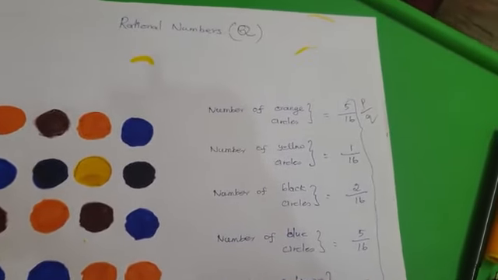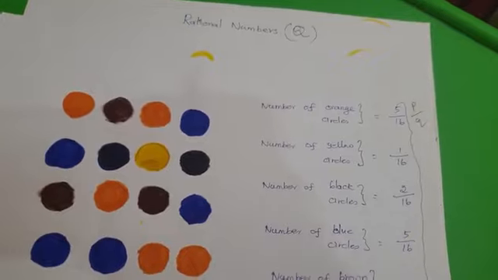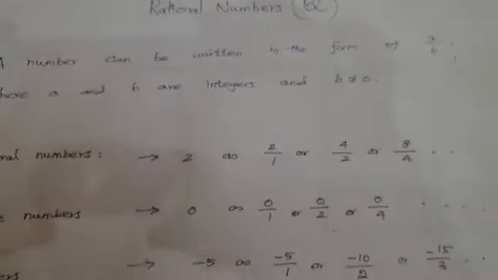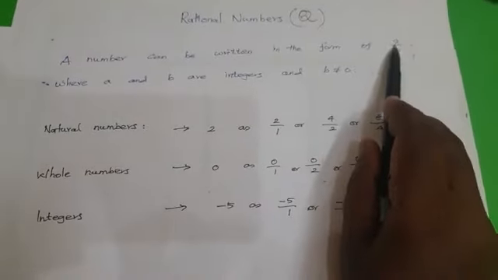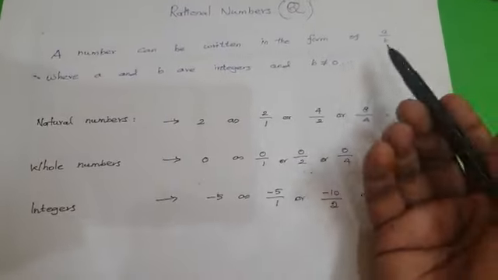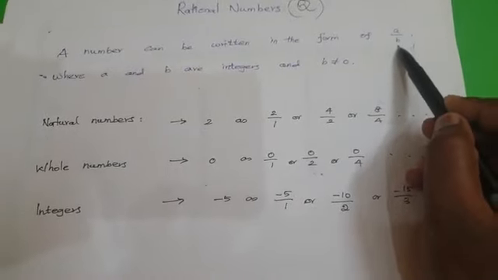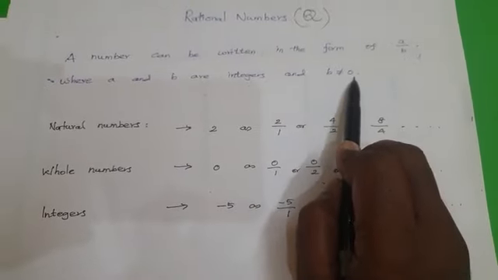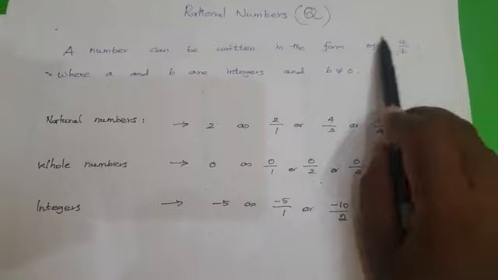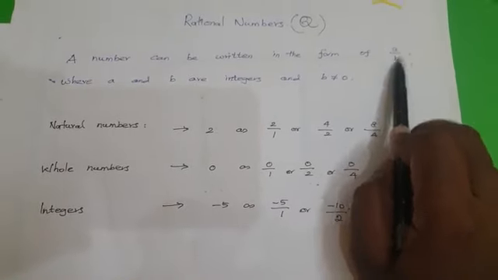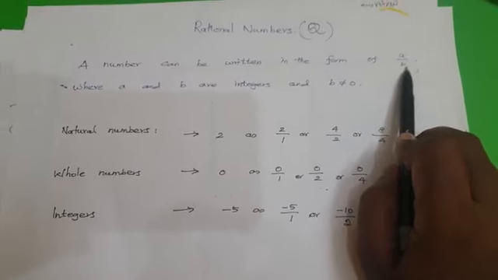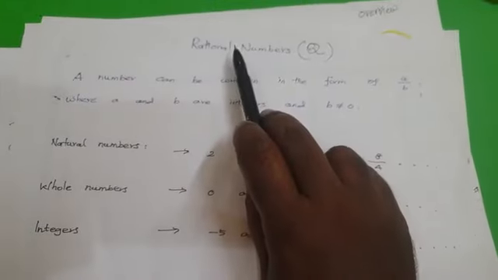We all know natural numbers, but what is the definition of rational numbers? A number that can be written in the form A by B, or P by Q, it doesn't matter, numerator by denominator, where A and B are integers and B is not equal to 0, is called a rational number.